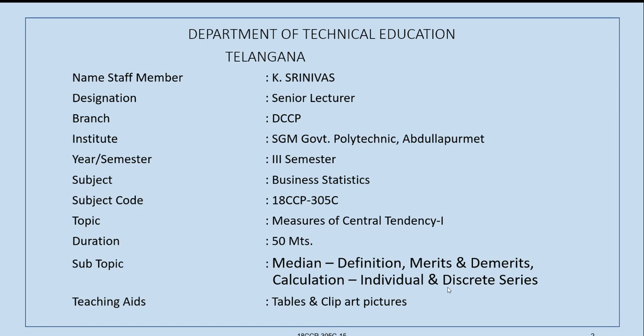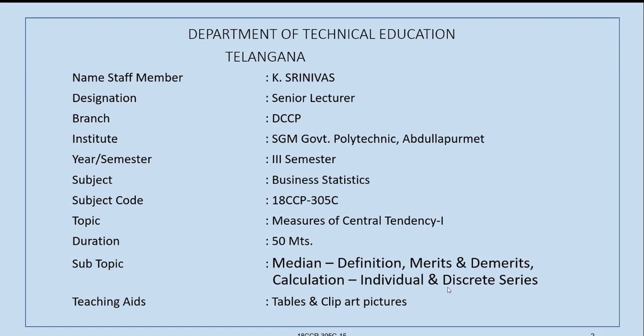And in the averages, we have seen 3 types of averages, namely arithmetic mean, geometric mean, and harmonic mean.